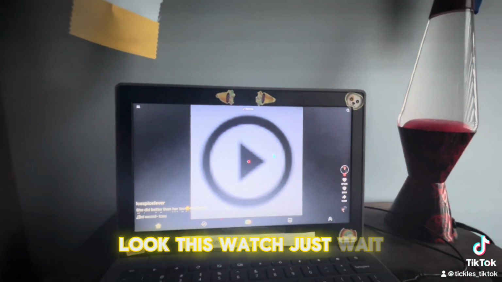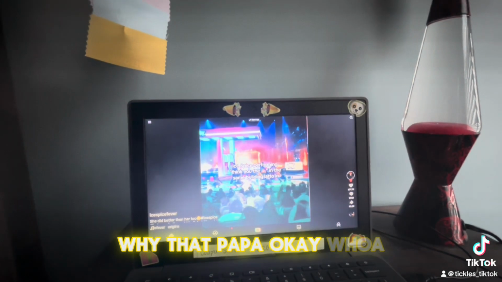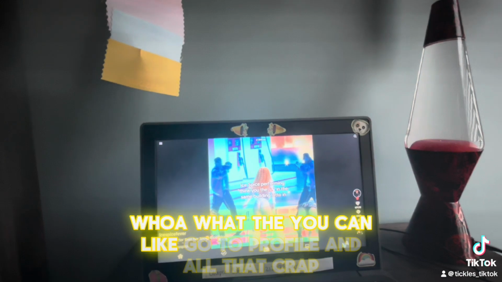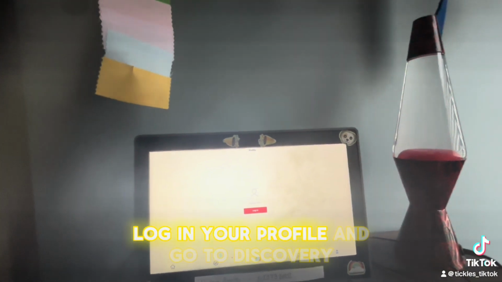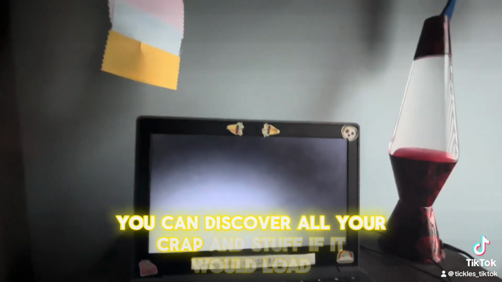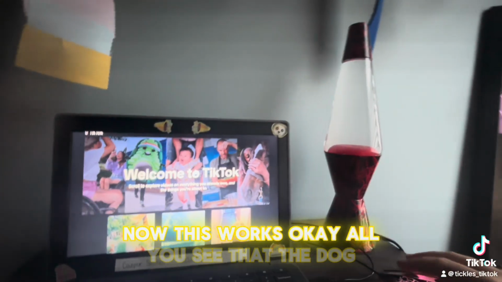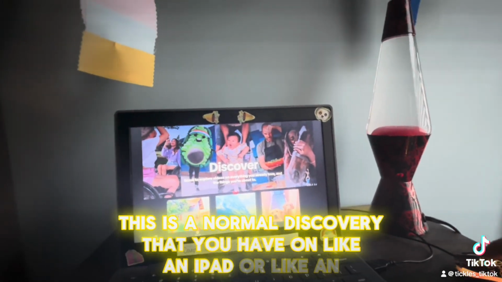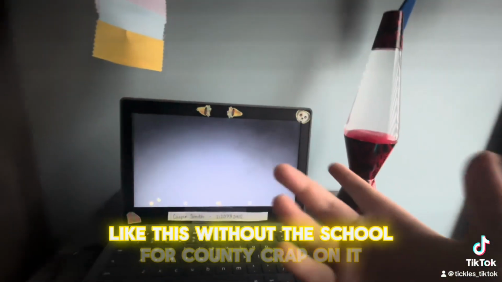Look at this. Watch. Just wait. See, it has all the videos. Why did that pop up? Okay, whoa. You can go to your profile and log in. You can go to discovery. You can discover everything if it would load. I'm not sure if this works though. Okay, no, this works. You see, it's a normal discovery page like you have on an iPad or a Chromebook, without the Woodford County restrictions on it.